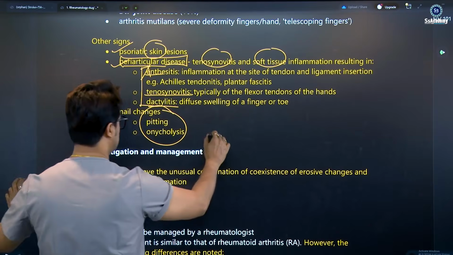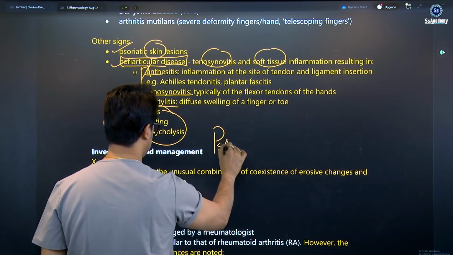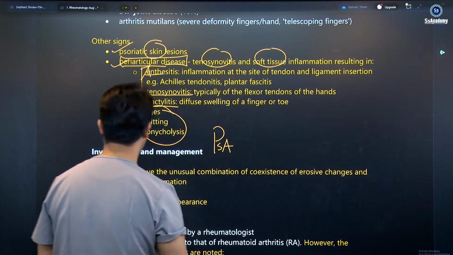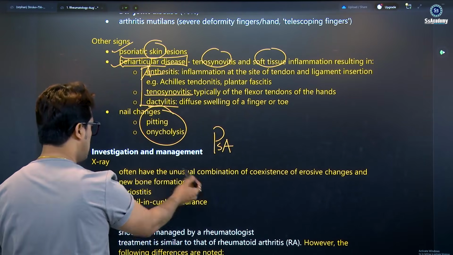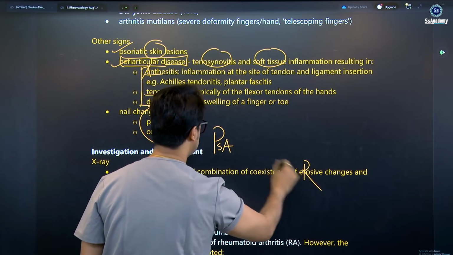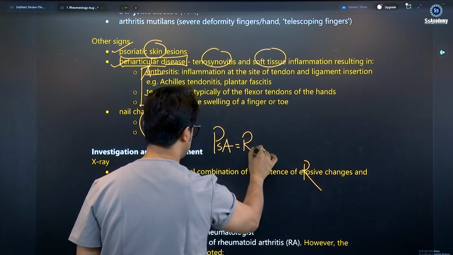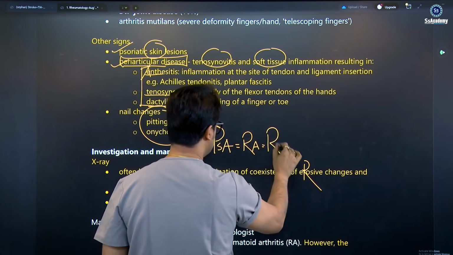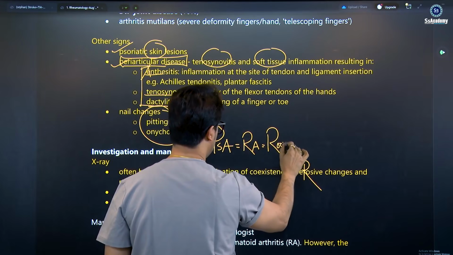For psoriatic arthritis, I'm writing a box. You need to learn the unusual combination of the coexistence of erosive changes and new bone formation. Psoriatic arthritis looks very close to RA, so remember the erosive changes and new bone formation, an unusual combination.